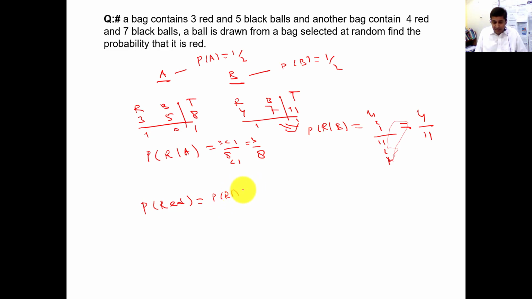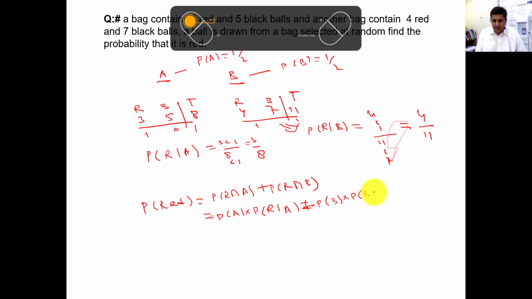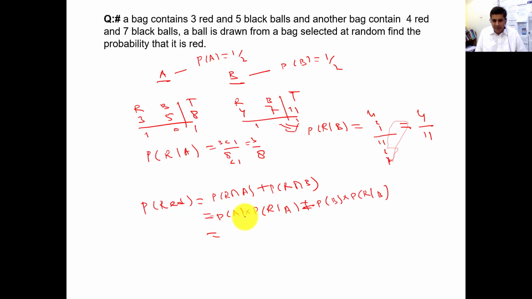It is the probability of A into the probability of red given A, if the red came from bag A, plus the probability of B into the probability of red given that it came from B. The probability of A we know is 1 by 2, and red given A we already calculated, which is 3 by 8.